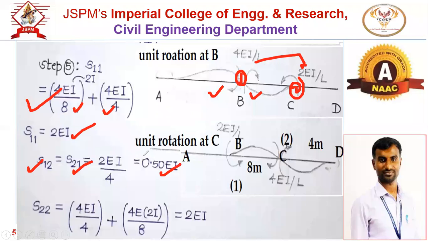Next, give the unit rotation at C. This was for rotation at B, theta B is equal to 1. Now consider rotation at C. If you give the unit rotation at C, we want just one element, that will be S22.